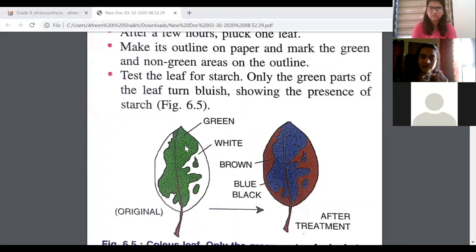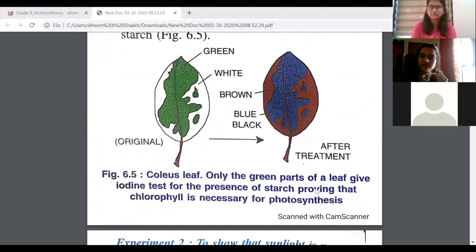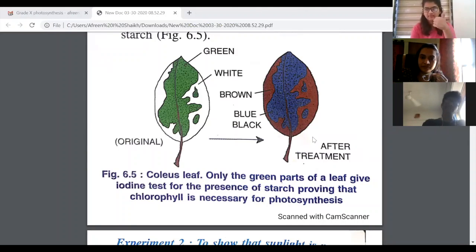So green indicates chlorophyll. So only the part of the leaf which contained chlorophyll could prepare the starch, whereas the part which did not contain chlorophyll did not prepare starch. Hence proved that chlorophyll is essential for preparation of starch. That means chlorophyll is necessary for photosynthesis. Is this clear, children? Yes. Let me see a thumbs up. Okay.